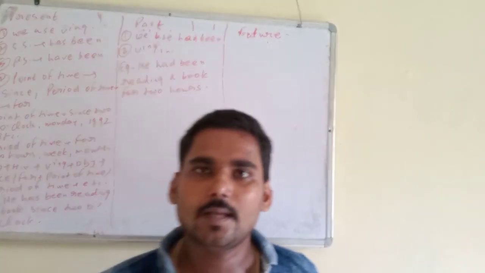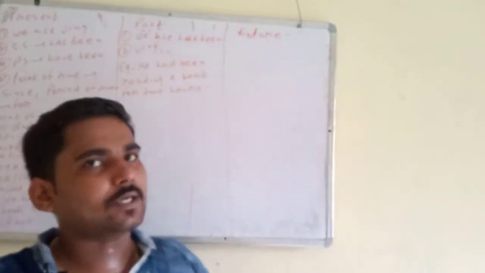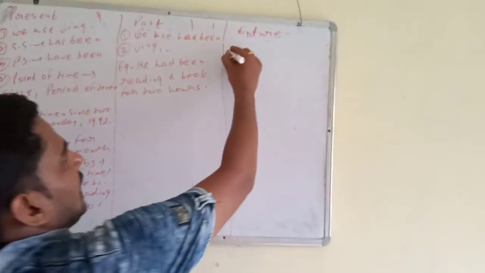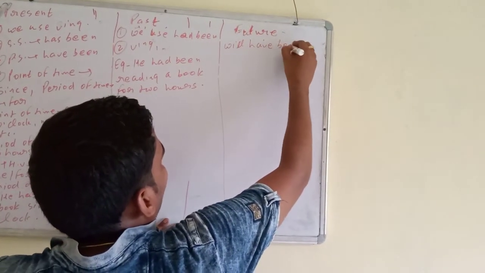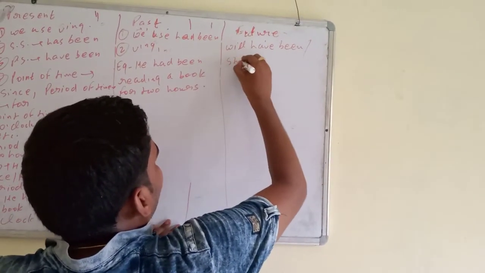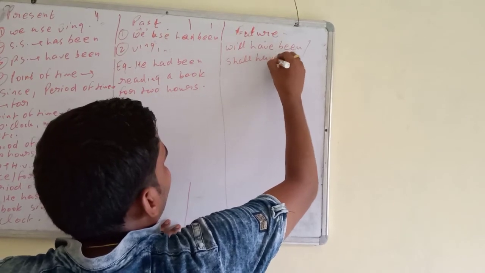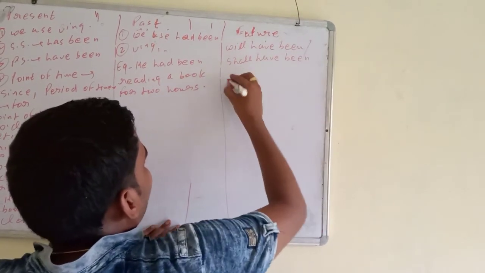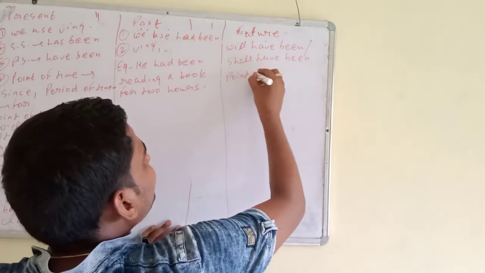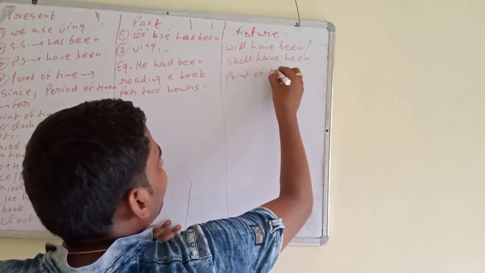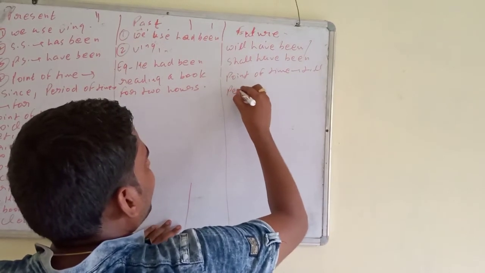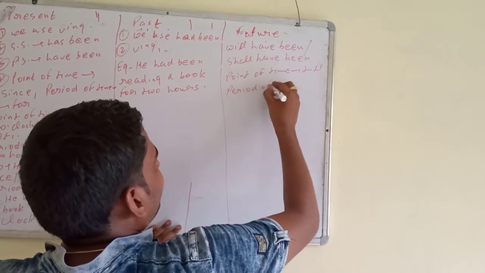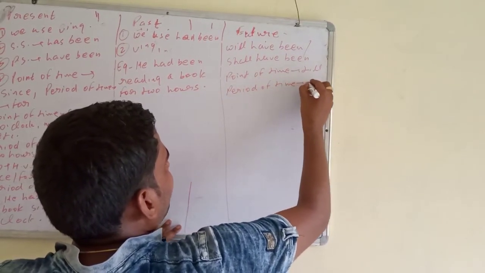Clear? Next, future perfect continuous. Very simple. We use will have been or shall have been. Now the thing that will change is, with point of time we use till, with period of time for.